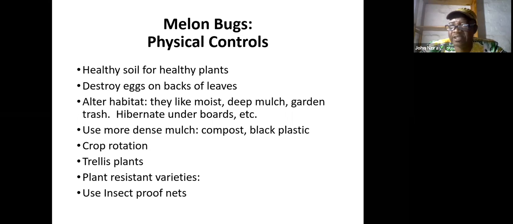A tea that you can prepare, if you have tobacco leaves, you can crush them, boil them, cool the water and spray on the leaves. Or you can use Tephrosia grandiflora. It's a plant that grows wild in the forest. It has purple leaves, and you take that, crush it, and spray on the eggs.